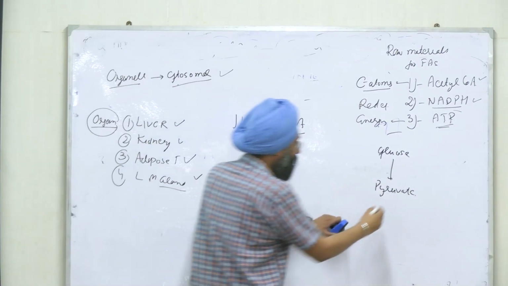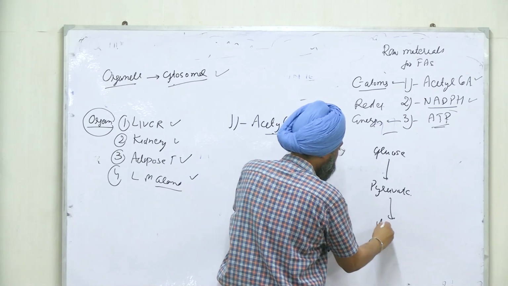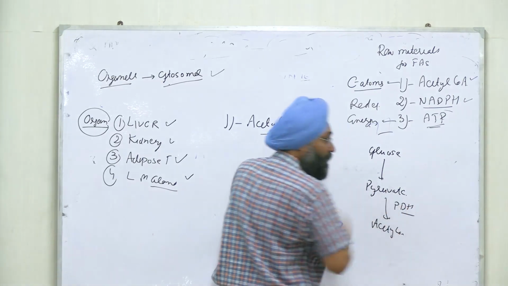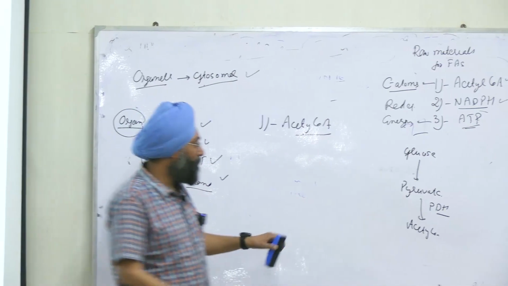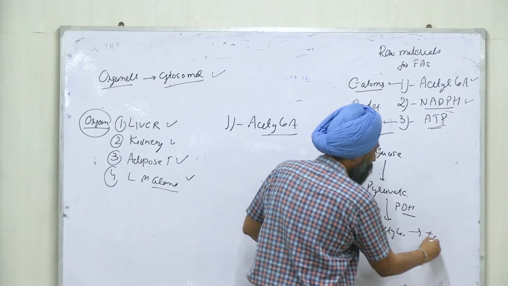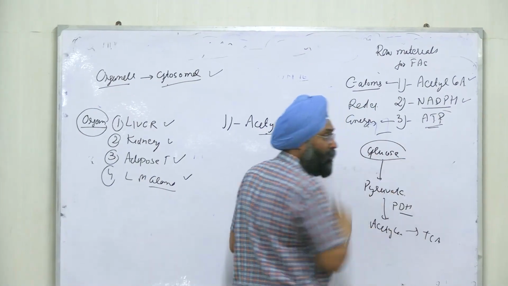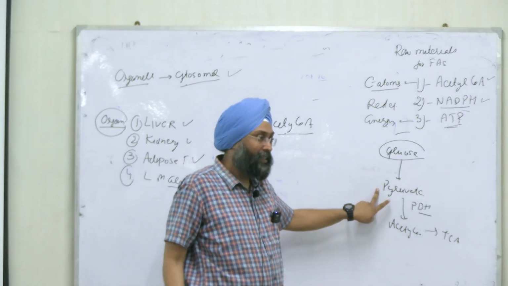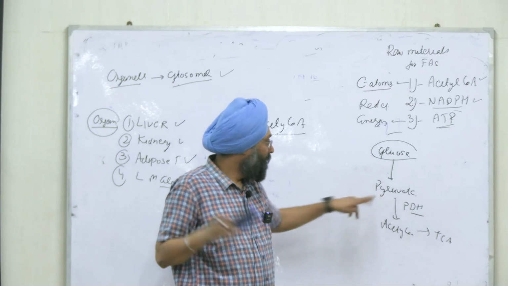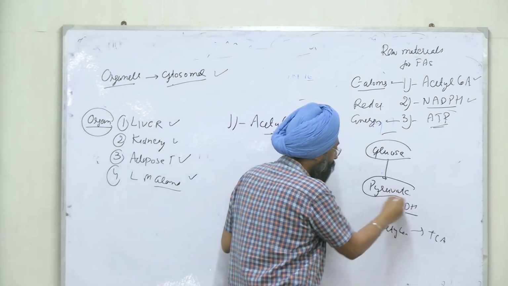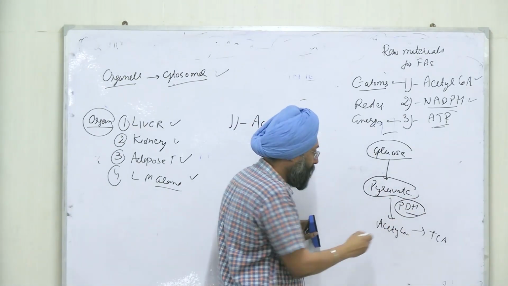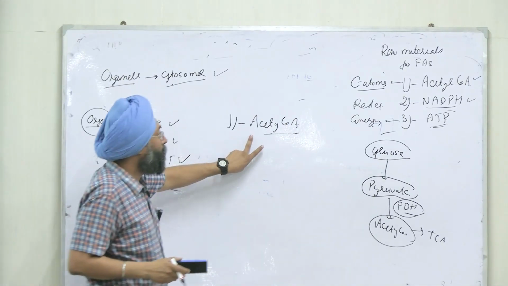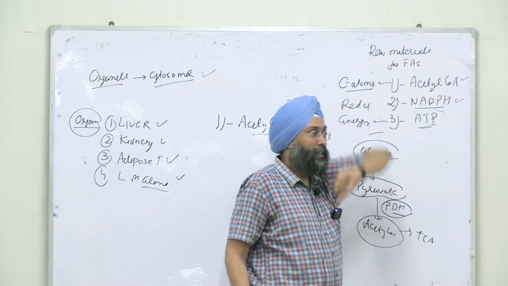And this pyruvate was converted to acetyl CoA via the pyruvate dehydrogenase complex. From here it enters the TCA cycle. The product was pyruvate under aerobic condition and lactate under anaerobic condition, right? But this pyruvate via the pyruvate dehydrogenase complex can be converted to acetyl CoA, and this acetyl CoA is the raw material for synthesis of fatty acids.